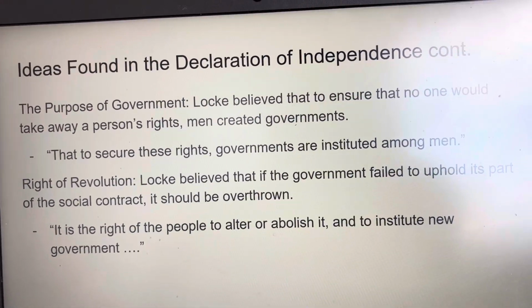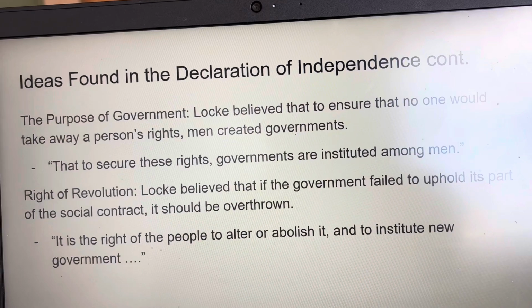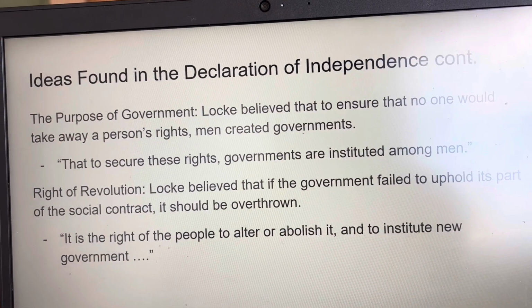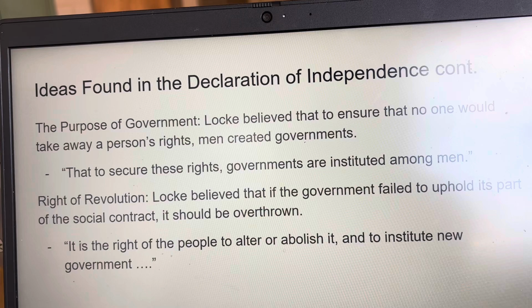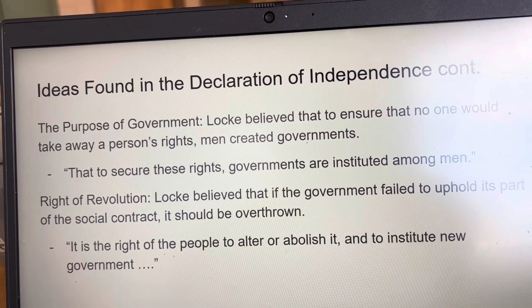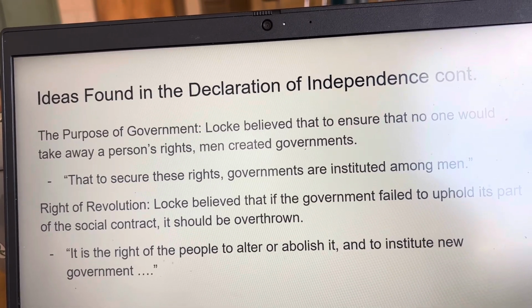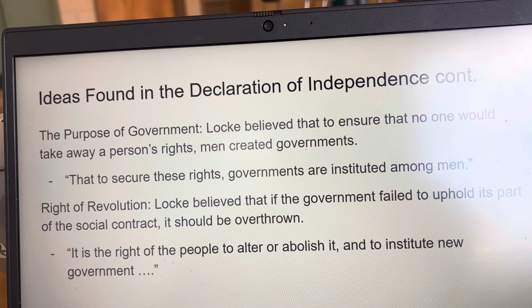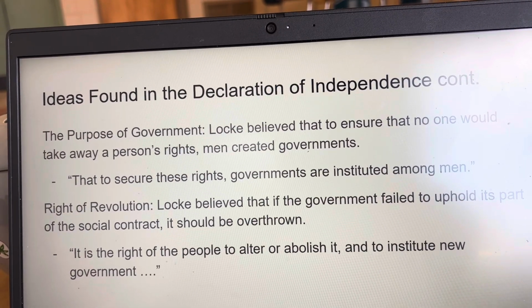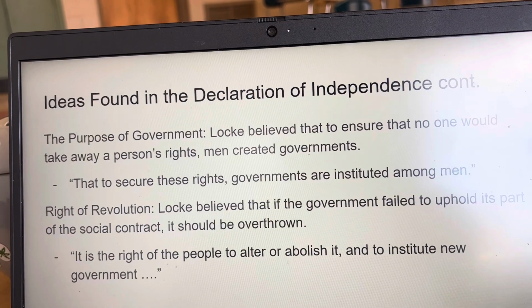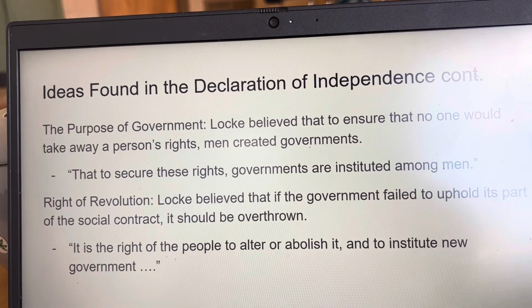The purpose of government, Locke believed, was that to ensure that no one would take away a person's rights, men created governments. The purpose of the government is to protect these unalienable rights, as the Declaration stated, that to secure these rights, governments are instituted among men. This means that the consent to be governed is given to the government by the people.